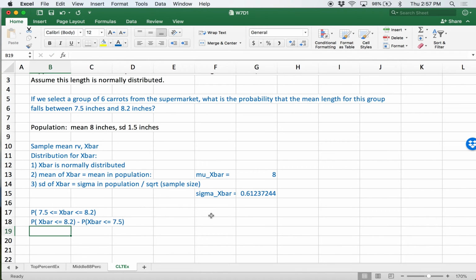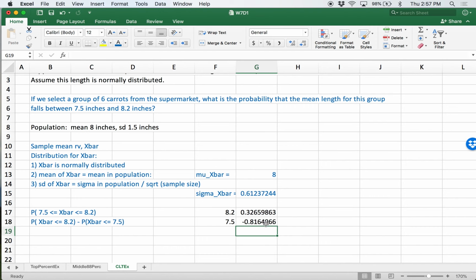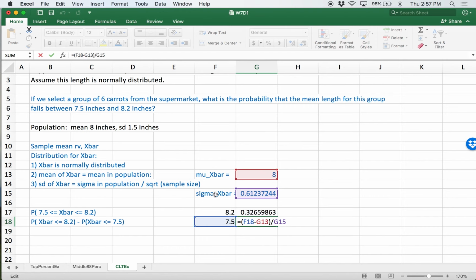We treat this with our standard approach. We can convert these to z-scores using our new parameters. So 8.2 minus 8 divided by our new standard deviation is going to be our z-score. Notice I'm using the new standard deviation.